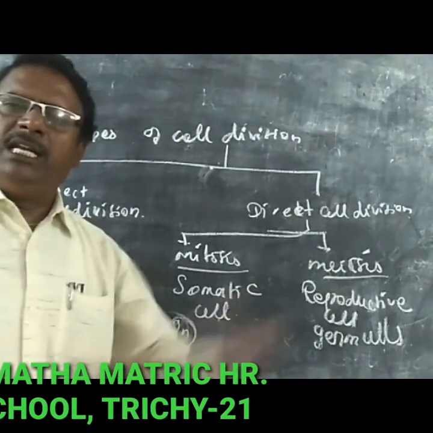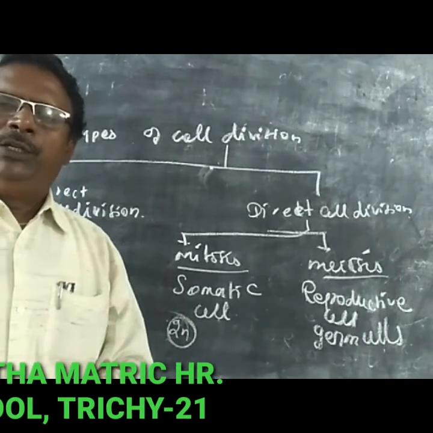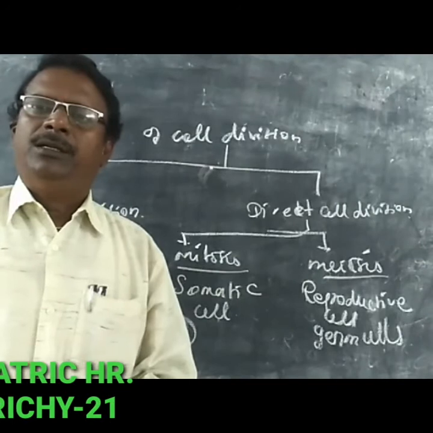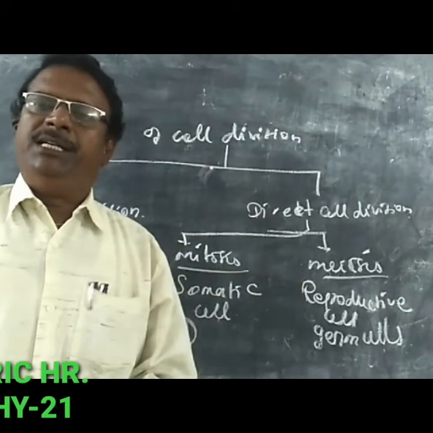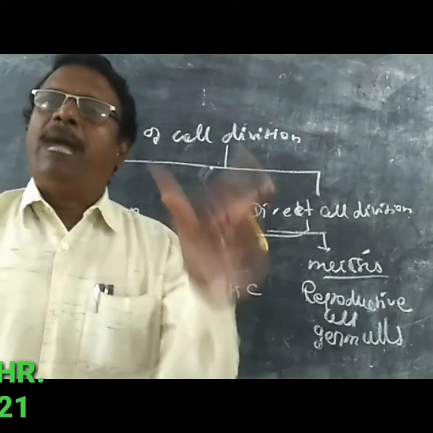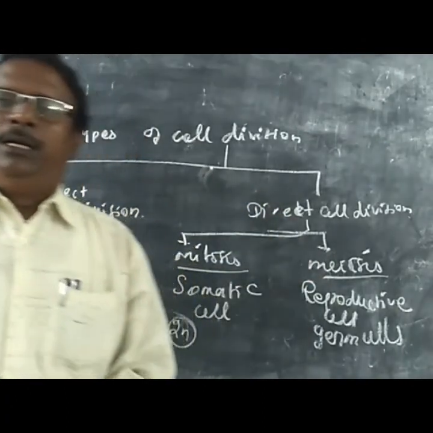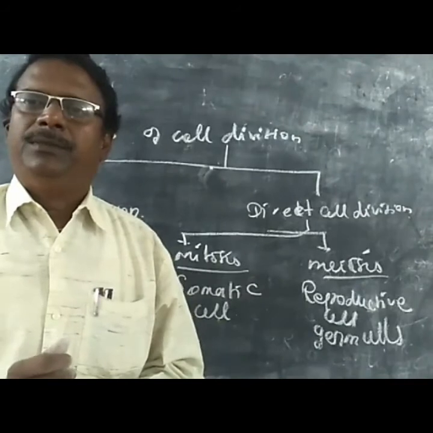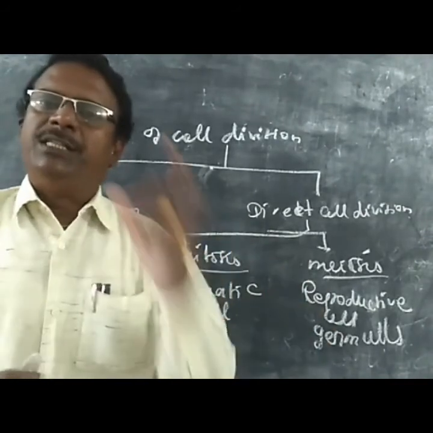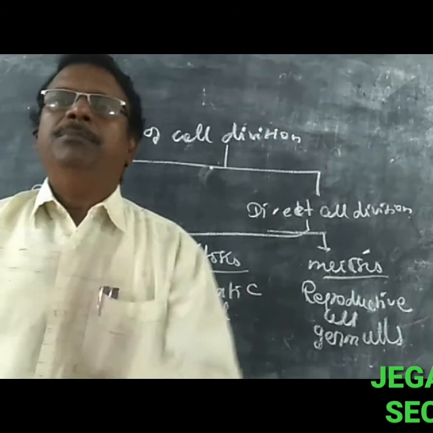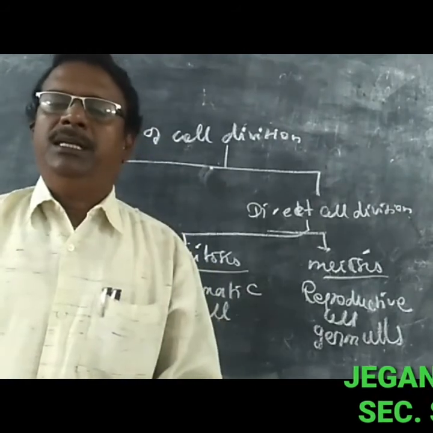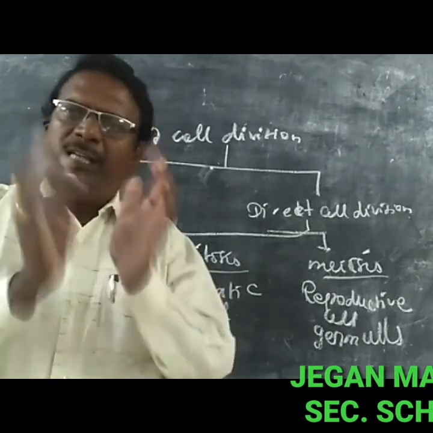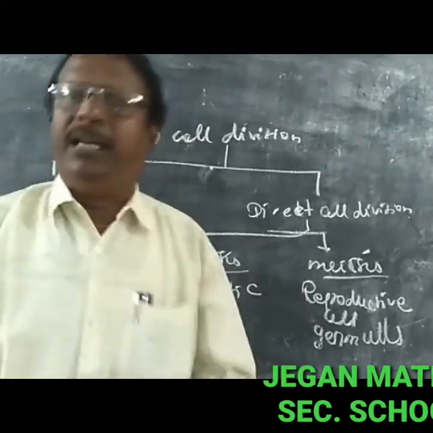But in meiosis cell division, the parent cells are diploid. After the meiosis cell division, they are converted into haploid gametes. The diploid cell is converted into haploid cells. This type of cell division is called meiosis cell division. Both play a vital role in each and every living organism.